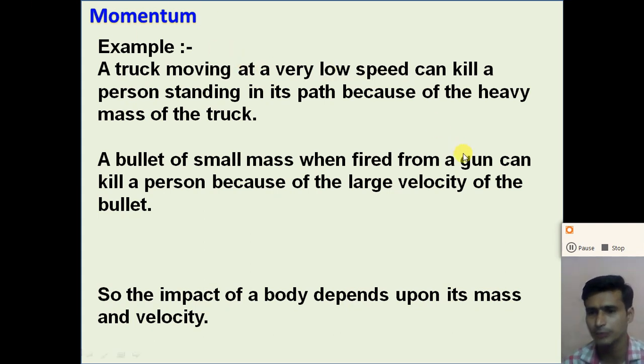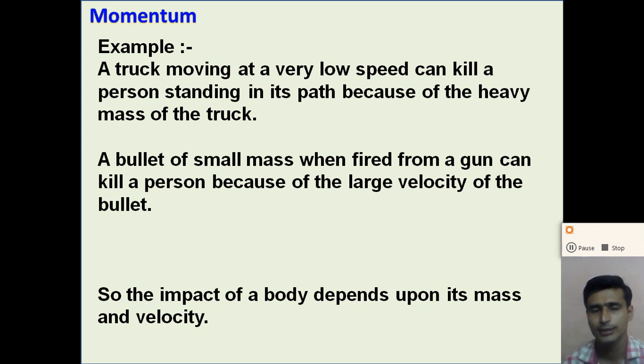When the truck is moving at a very low speed, say 20 meters per second, and hits the person standing in its path, it will kill the person because of the heavy momentum. So a truck moving at a very low speed can kill a person standing in its path because of the heavy mass of the truck. Here the mass of the truck is large, so its momentum is very high.